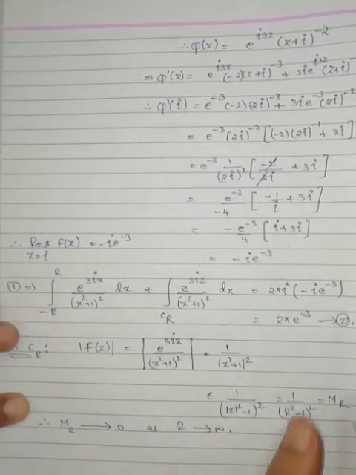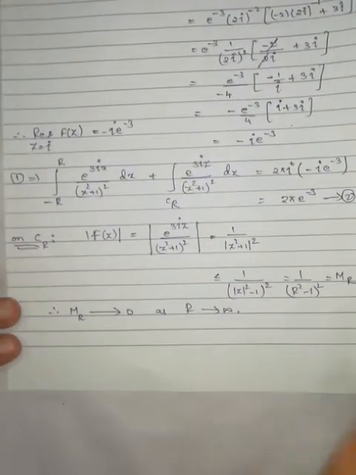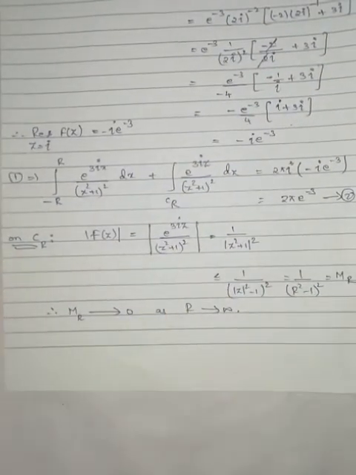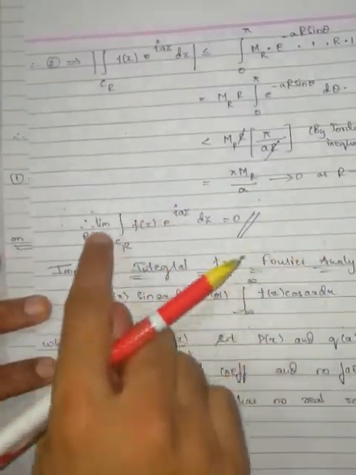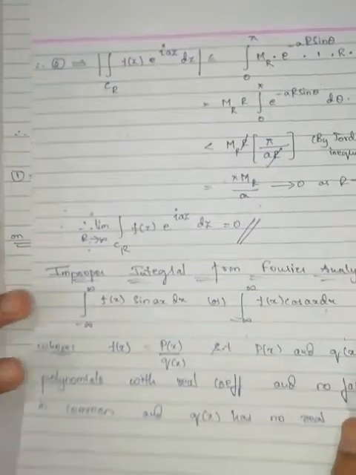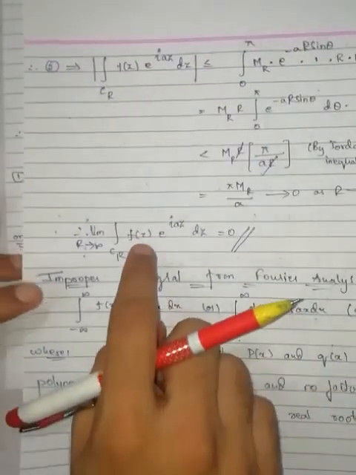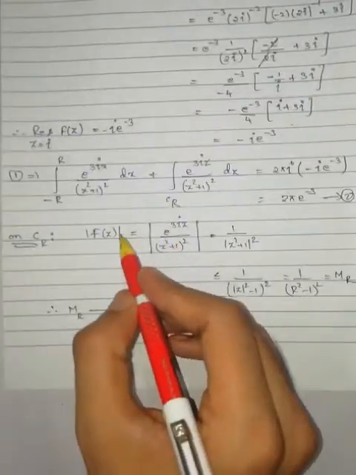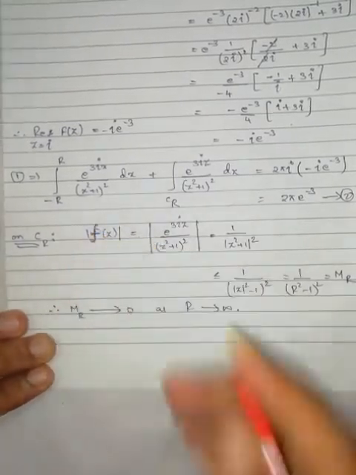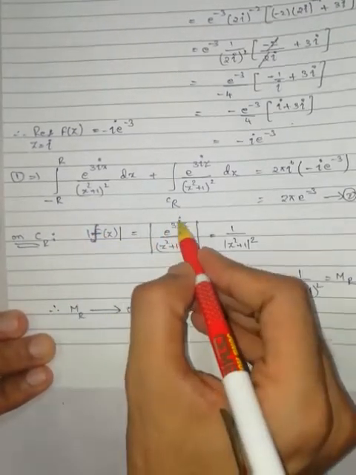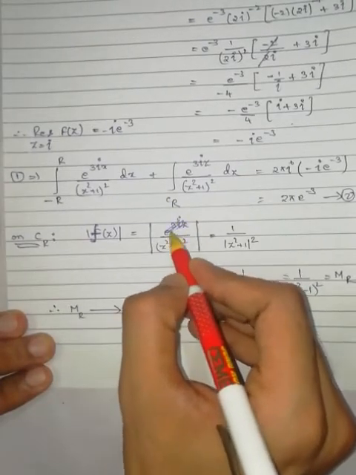Either you can take this method, or if you want to use the previous lemma that we have proved, that is Jordan's lemma, you can use this one also. If you want to use this one, then instead of taking capital F of z, you can take small f of z. If you take small f of z, you will get only 1 here.